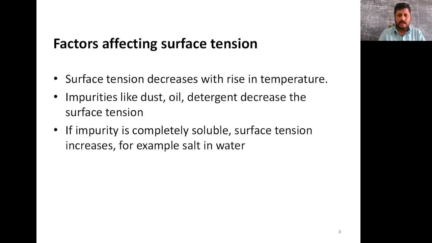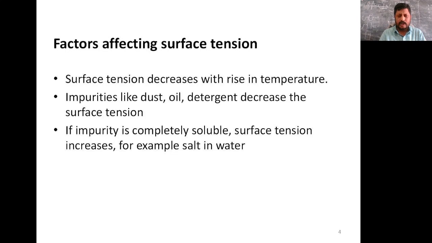Now, to discuss the factors affecting the surface tension, I have typed in this slide. So here, some of the important factors that affect the surface tension are: the surface tension decreases with rise in temperature. That is, as the temperature of the liquid is increased, the surface tension decreases. We know that the value of the surface tension of water is 0.07 Newton per meter. The value decreases on rise in temperature.